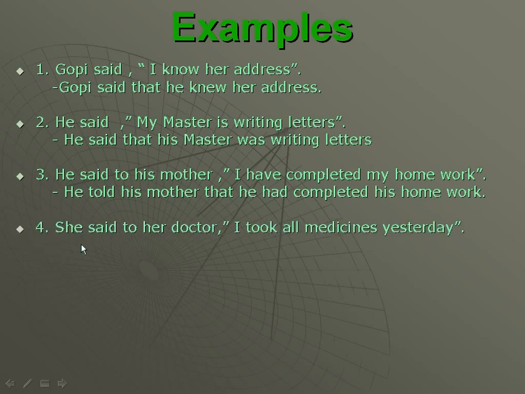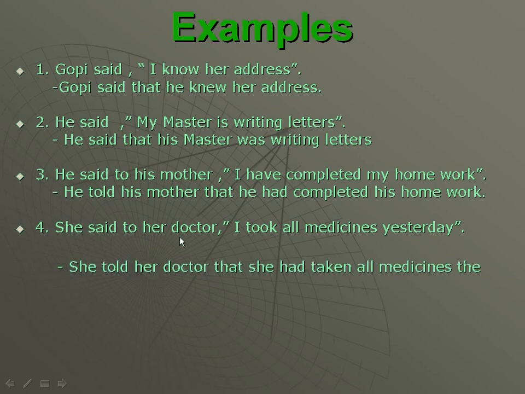See fourth example. She said to her doctor, I took all medicines yesterday. This sentence is also an assertive sentence. But the tense of this sentence is simple past tense. When there is simple past tense in direct narration, while doing indirect narration, we have to make it past perfect tense.